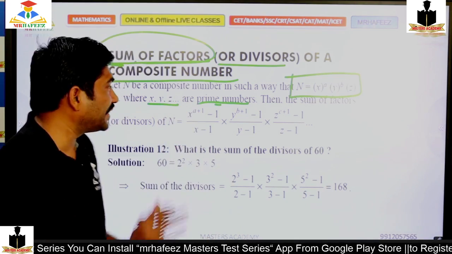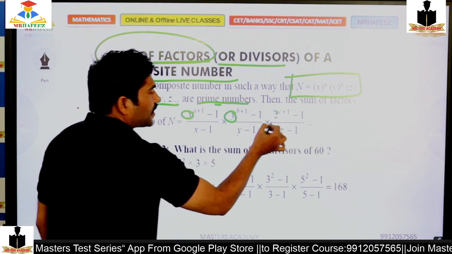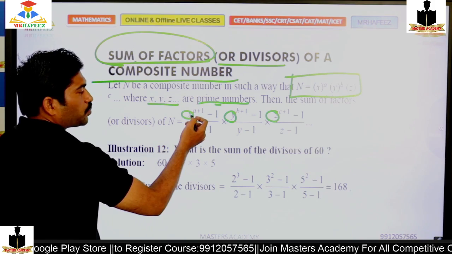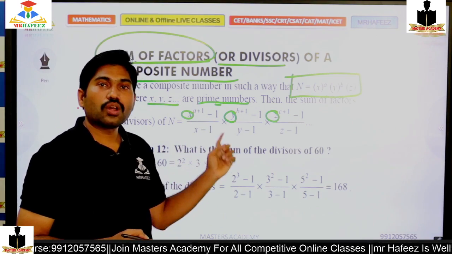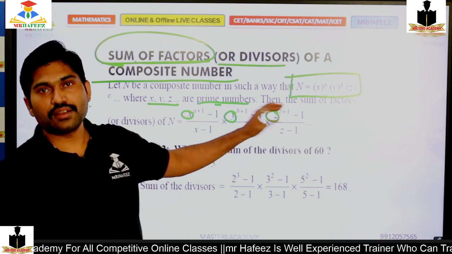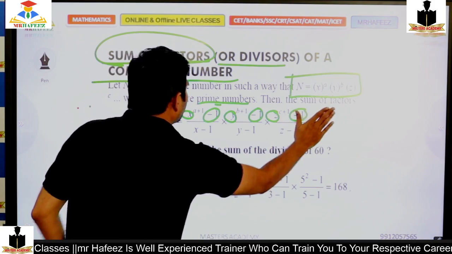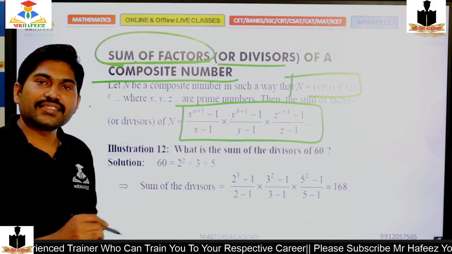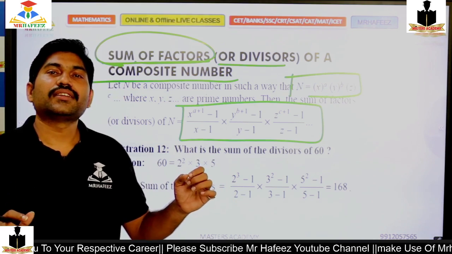Then the sum is x power a plus 1 minus 1 divided by x minus 1, and y power b plus 1 minus 1 divided by y minus 1, and z power c plus 1 minus 1 divided by z minus 1. If I implement this, I can get directly the sum of all the factors.